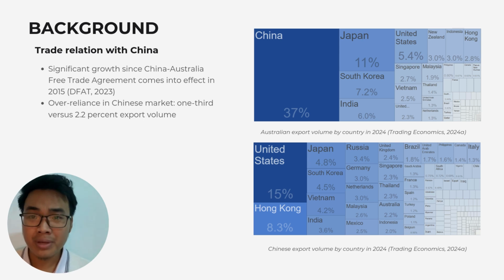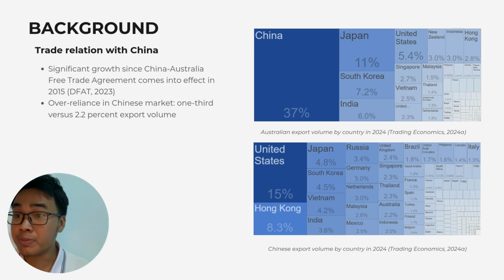As you can see in the two charts on the right, Australia's export volume to China is around 1/3 of its total volume, compared to the moderate amount of China's exports to Australia, which is around 2%.